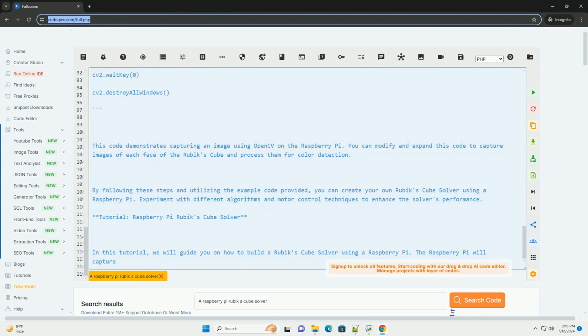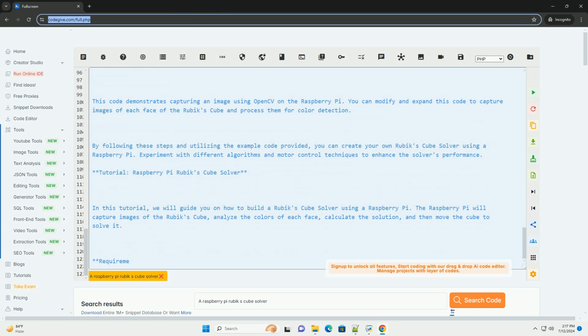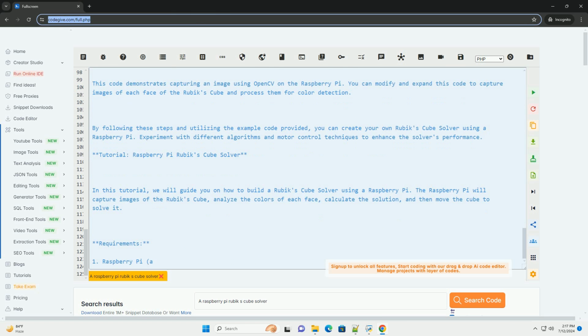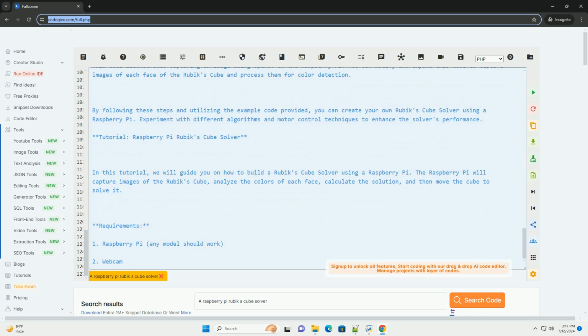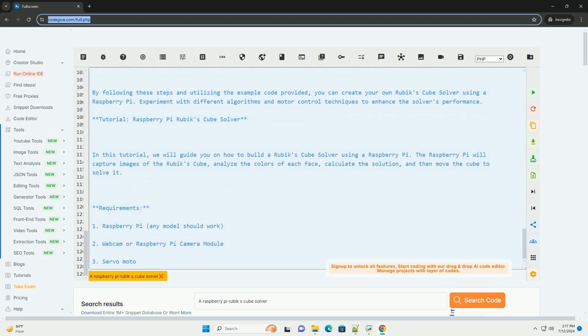5. Solve algorithm. Implement a Rubik's Cube solving algorithm such as the CFOP (Cross, F2L, OLL, PLL) method or Kociemba's algorithm. The algorithm should take the current state of the cube as input and generate a sequence of moves to solve it. 6. Motor control.